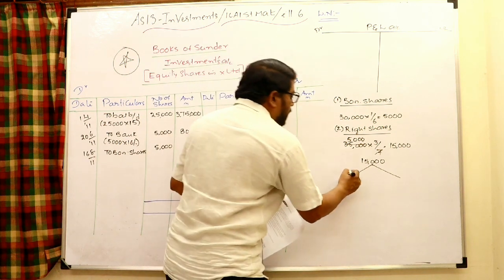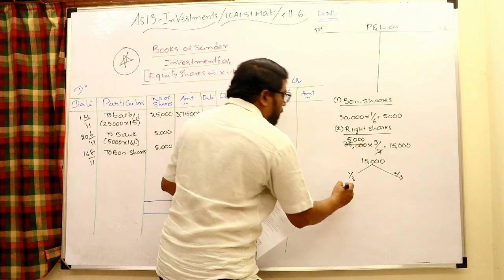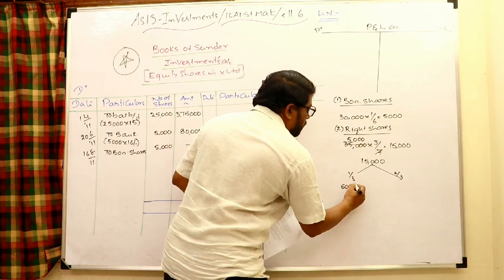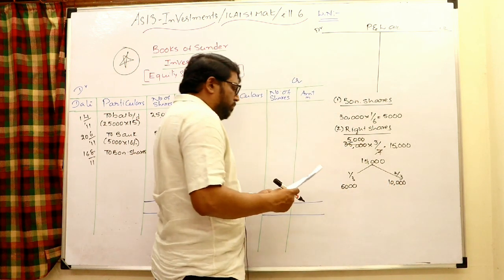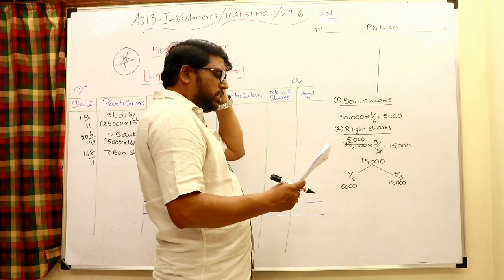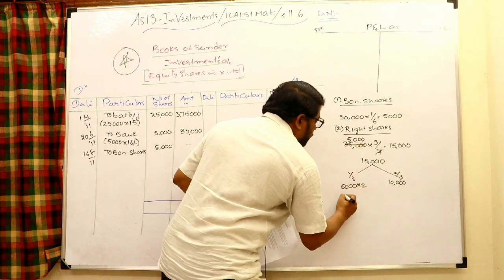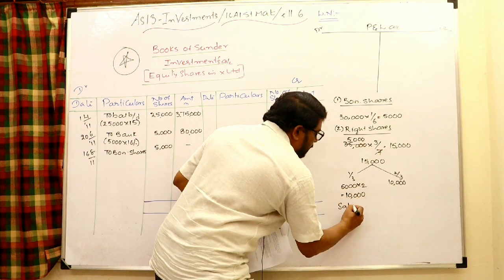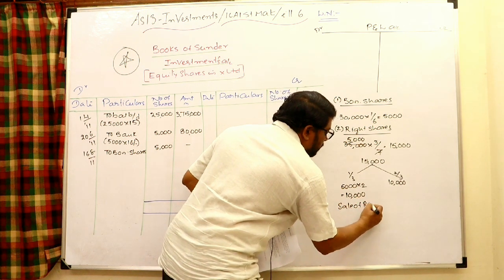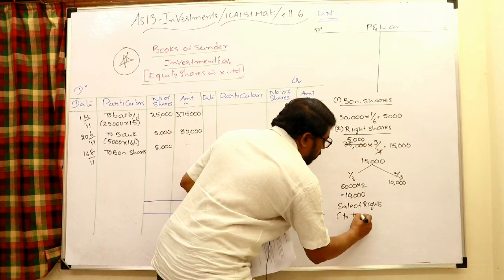So actually you can divide into 1/3 and 2/3. 1/3 means 5,000 and 2/3 means 10,000. 1/3 shares are sold at 2 rupees, 5,000 into 2 rupees, that is 10,000. This is the sale of rights, transferred to P&L account as income.